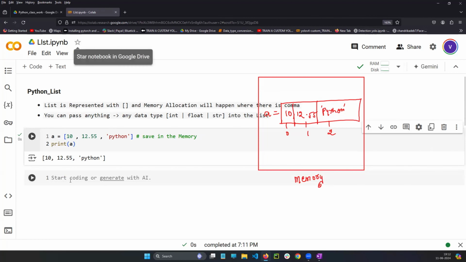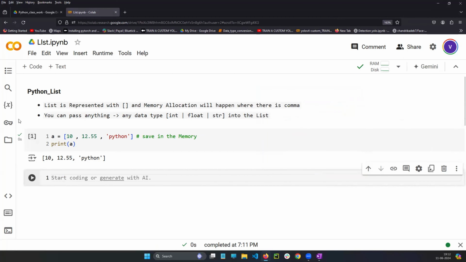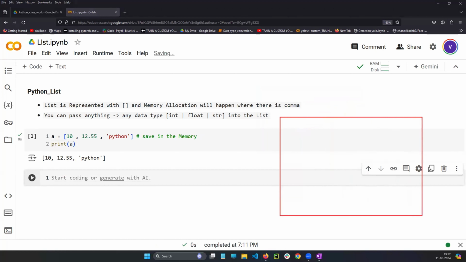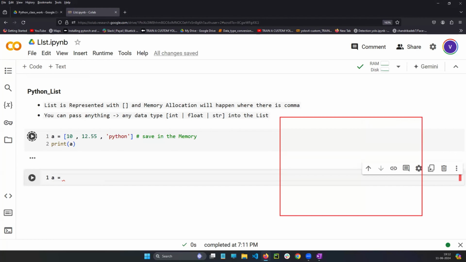Very, very simple. Now, guys, let's say, for example, I will take a sample list to explain all the concepts. See, anything you can pass inside the list. You can pass an integer, no problem. You can pass a float, no problem. You can pass a string, no problem. Even a boolean, like True, False, that is not a big problem. Anything the list will accept.